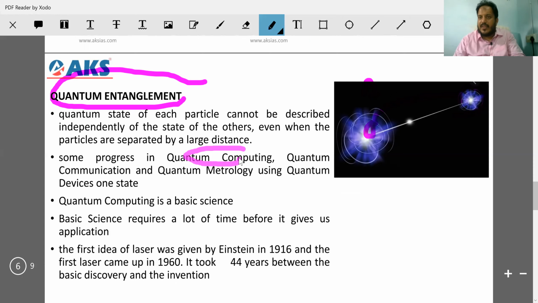Just now I told you: satellite data, weather forecasting, supercomputers, missile, nuclear. This requires millions of data. Quantum communication, yes. Today you use optical fiber. Let's say it is transferring 10 bits. Tomorrow if you use quantum communication, it will transfer 1 lakh bits. You know what you mean by 1 lakh bits? It will be the fastest computer ever done. So you need to understand that quantum computing and communication have their own usage.